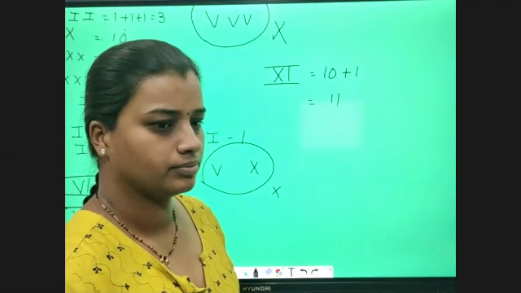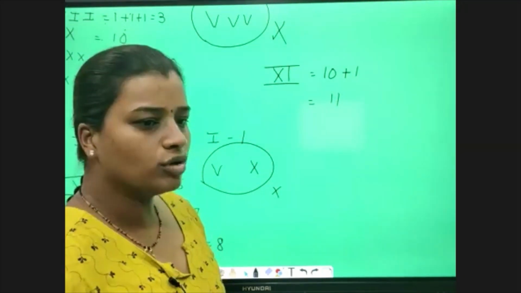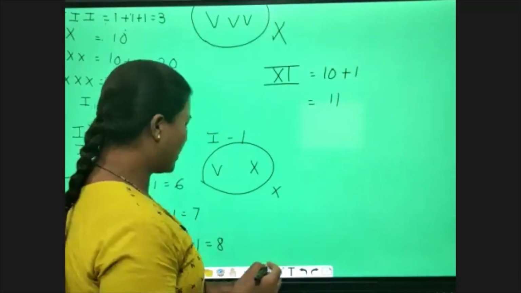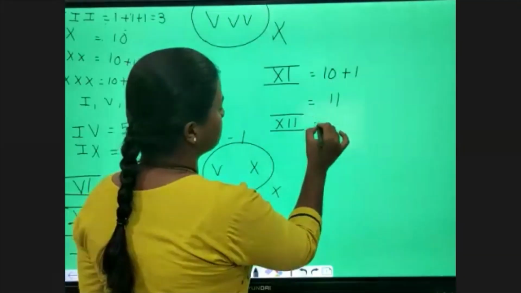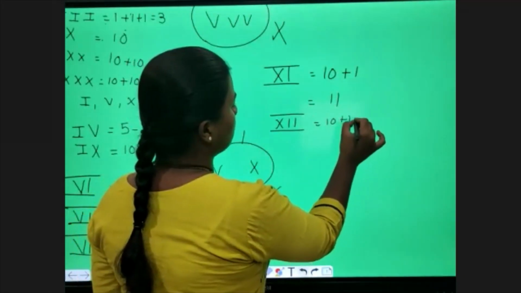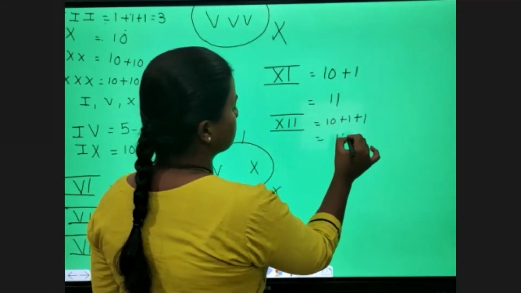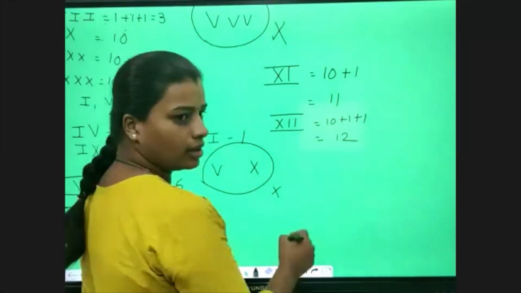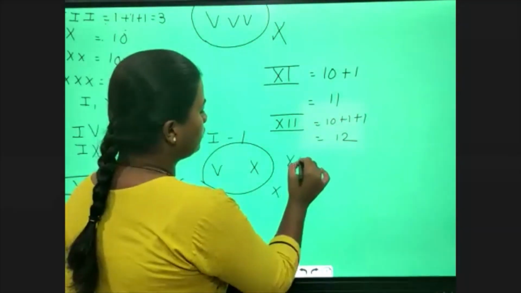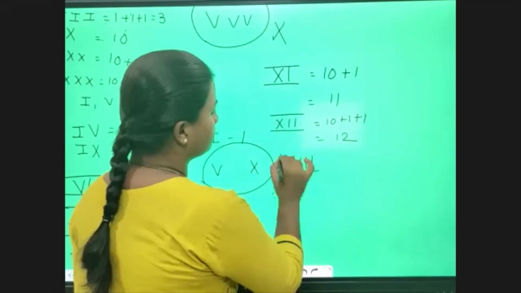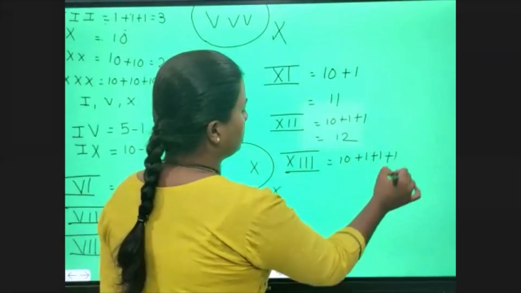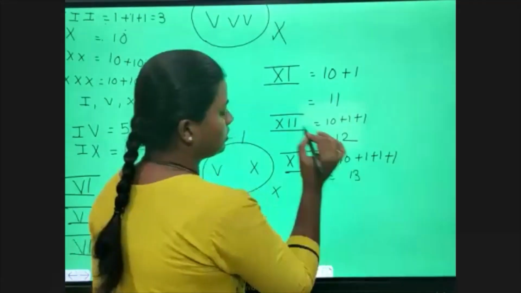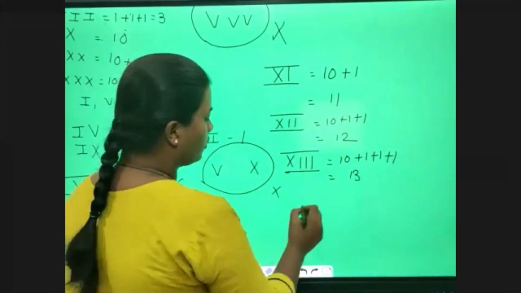X double I. X, then 1 plus 1, that is 10 plus 1 plus 1, that is 12. Okay, very good. 13, that is 10 plus 1 plus 1 plus 1. It will be 13.